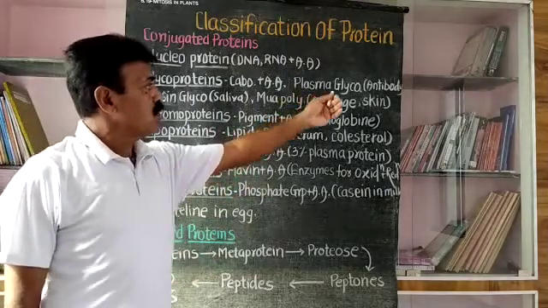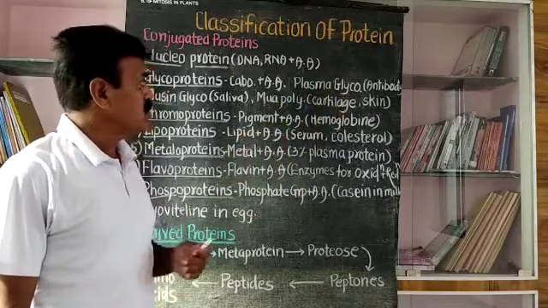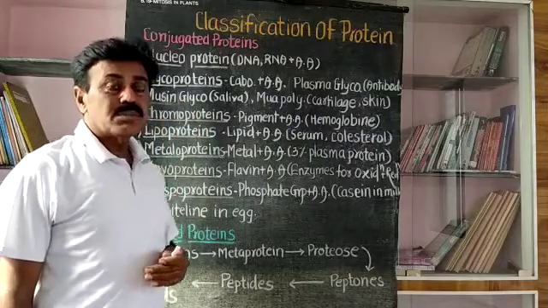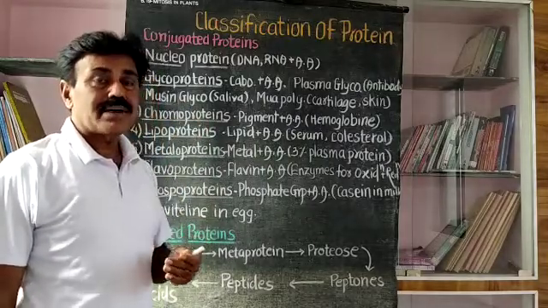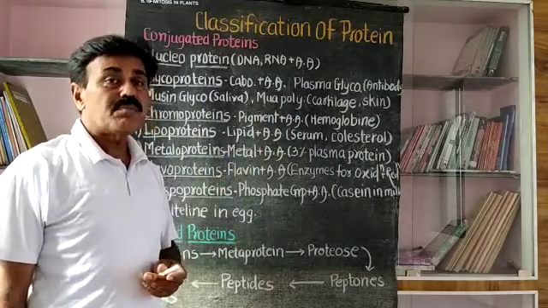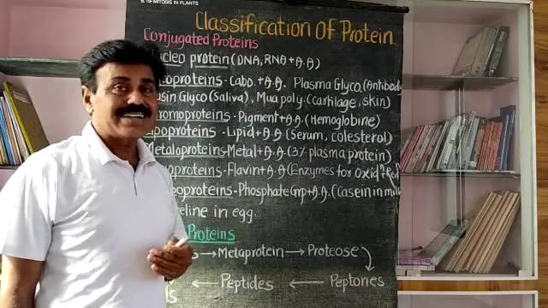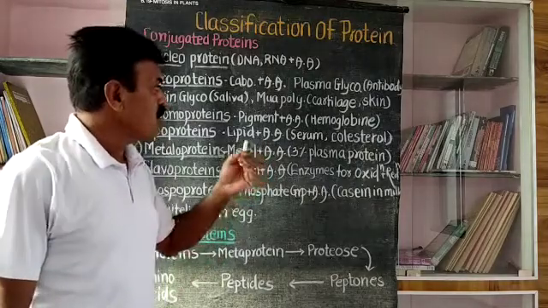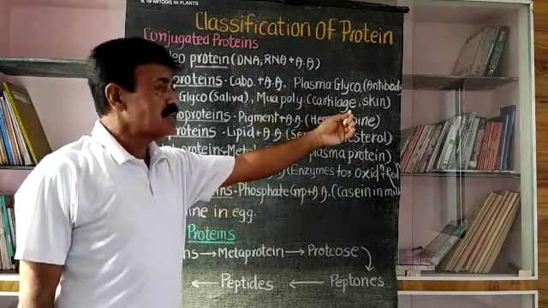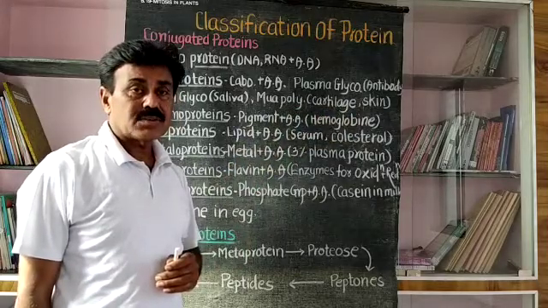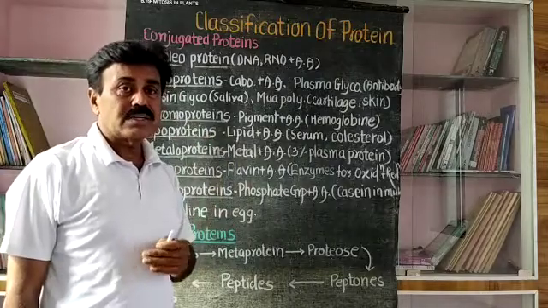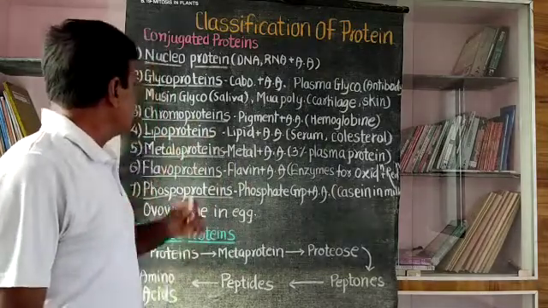For example, plasma glycoprotein, which is present in antibodies. The antibodies of animals contain plasma glycoprotein. Then mucin glycoprotein, which is present in the saliva of animals. And the third example is mucopolysaccharide present in the cartilage. Soft structures in the animal are called cartilage, and in the skin the mucopolysaccharides are also there. So mucopolysaccharide, mucin glycoprotein and plasma glycoprotein are some examples of glycoproteins.